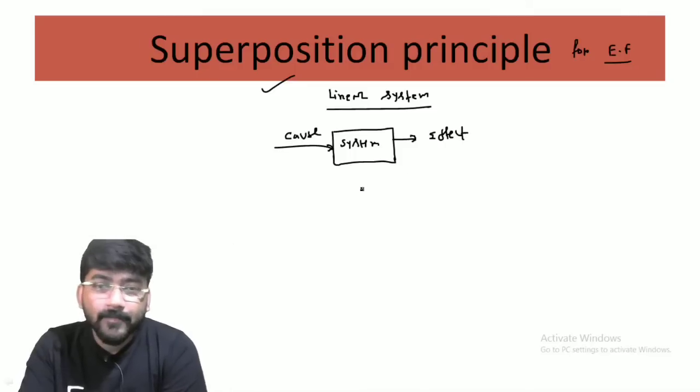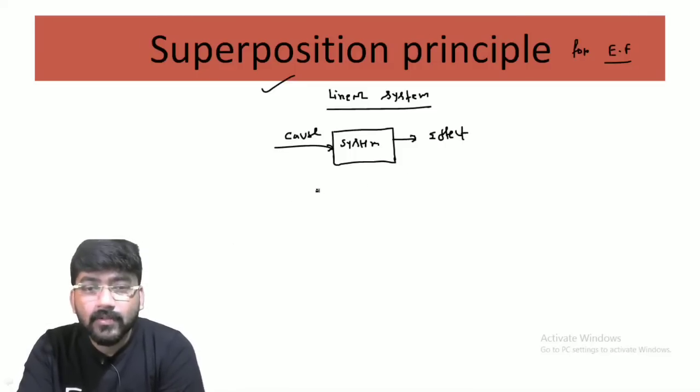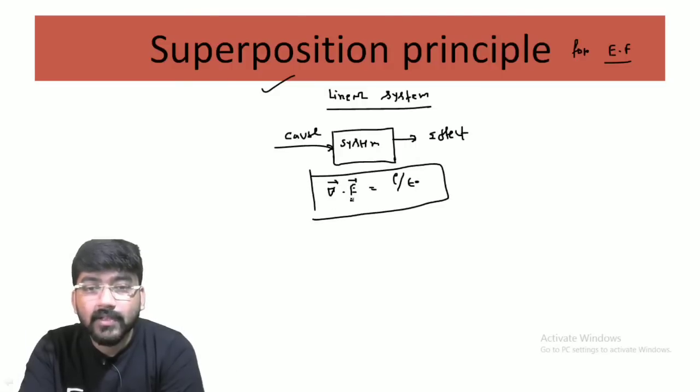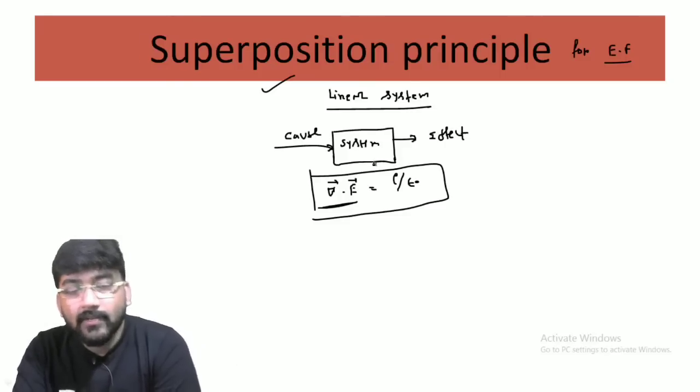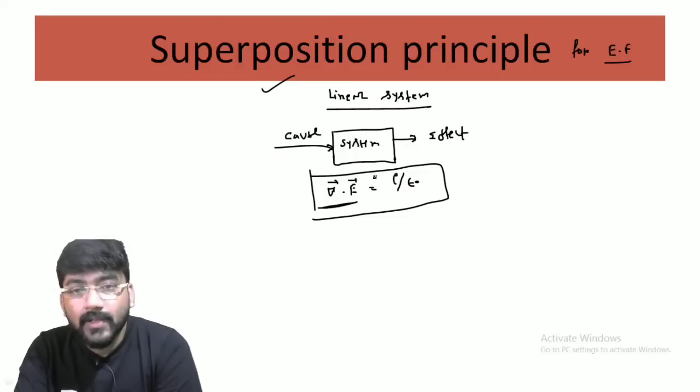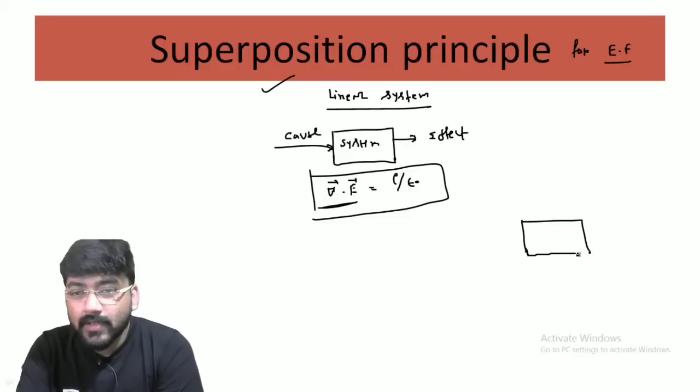For example, in electrostatics, we have the basic law of electrostatics, Gauss law, which we'll discuss later on. There is divergence E equal to rho by epsilon. And here you can see this is a linear partial differential equation, so this is a linear system. You have also already studied a famous linear system: there is a mass, and a force is acting on this particle.